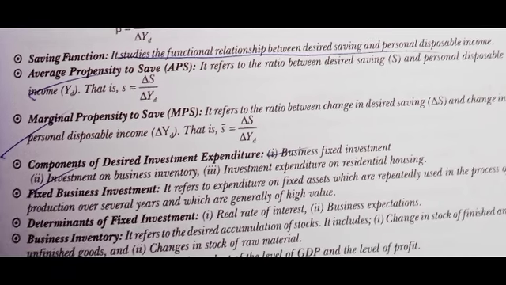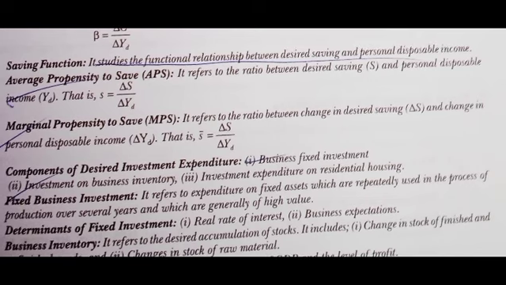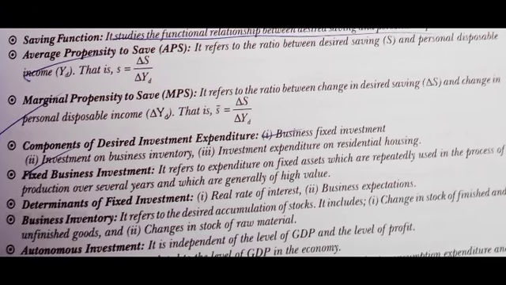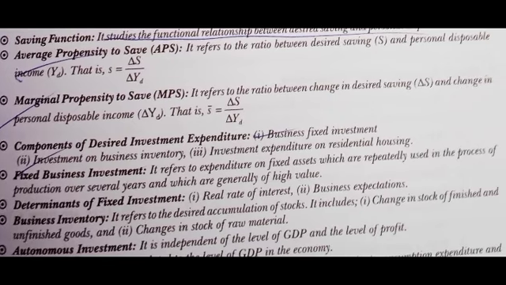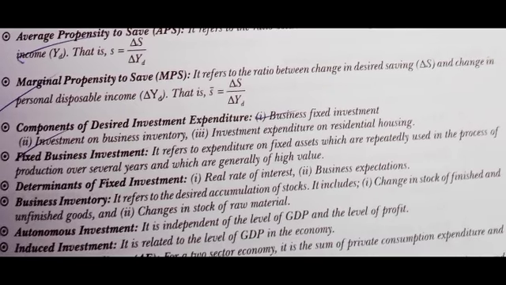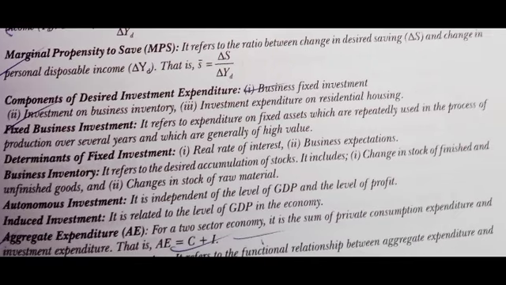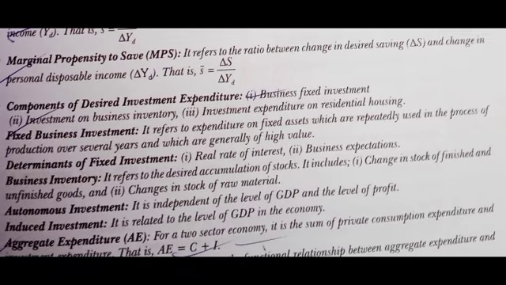Saving function studies the functional relationship between desired saving and personal disposable income. Average propensity to save refers to the ratio between desired saving and personal disposable income, that is S over YD. Marginal propensity to save refers to the ratio between change in desired saving and change in personal disposable income, that is S dash is equal to delta S over delta YD.